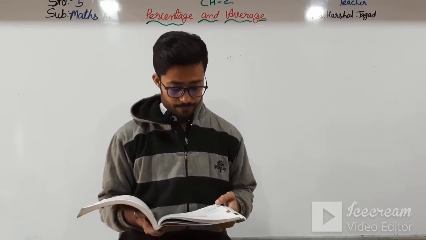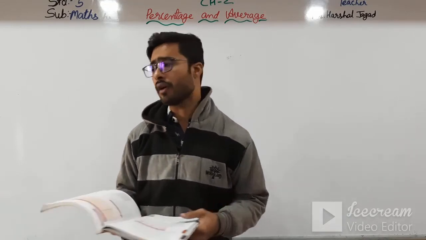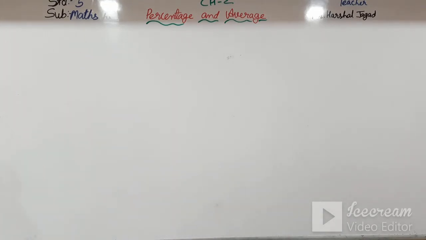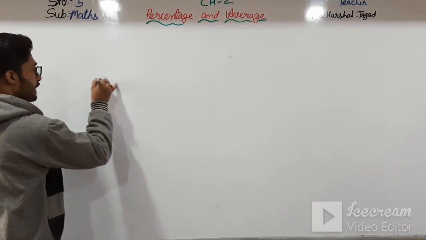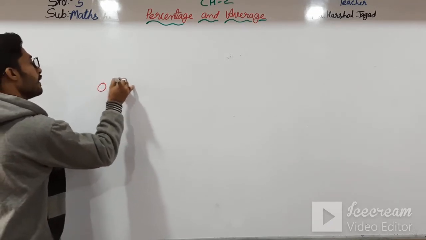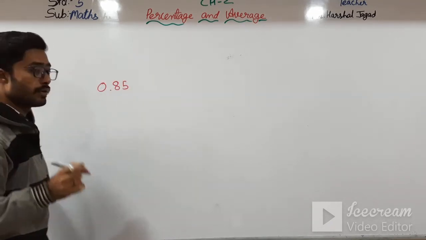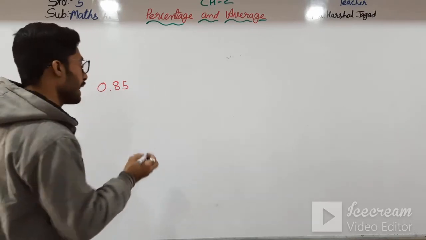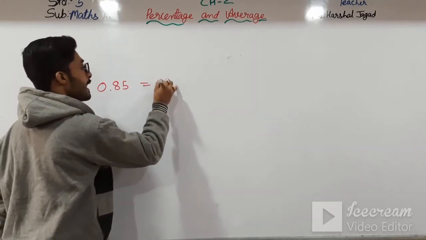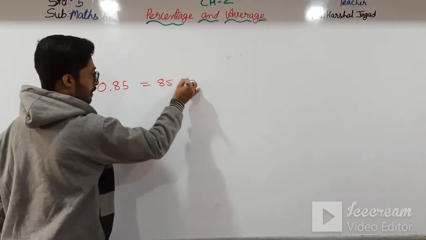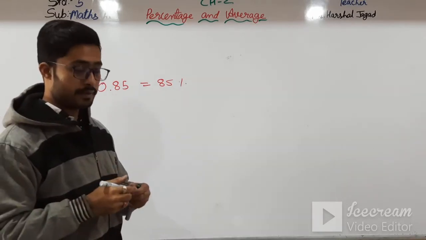Okay. Now here if we talk about 0.85, they have given an example, that is 0.85. Then I will say this is 85%. How is it 85%?